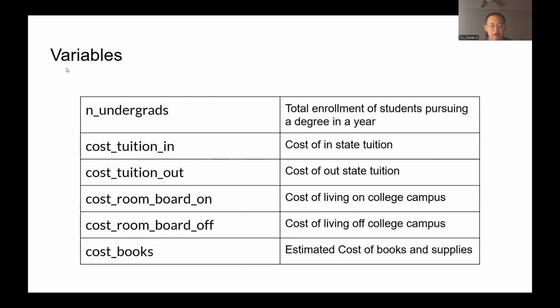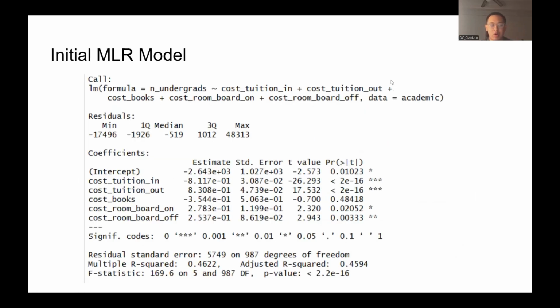So we're going to look at our variables. You can see our variables. Our y variable will be the number of undergrads. Everything else will be our x variables. And then going onward, we're going to look at our initial MLR model.